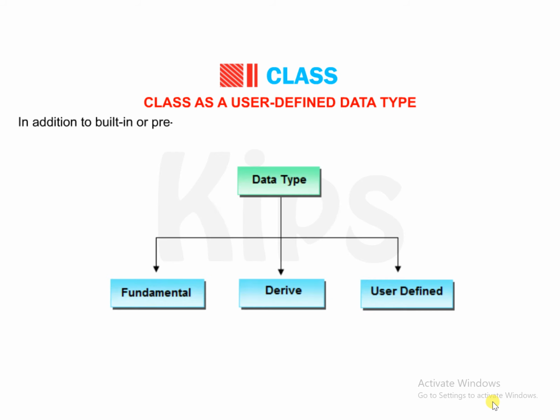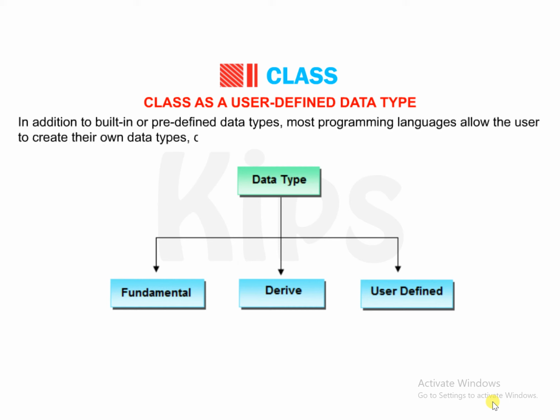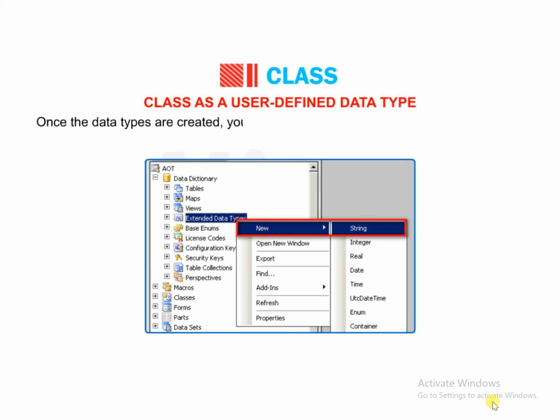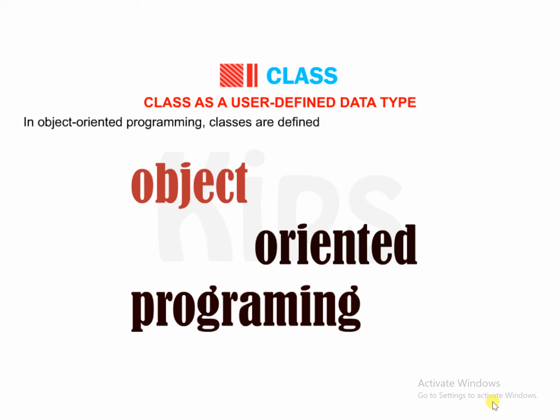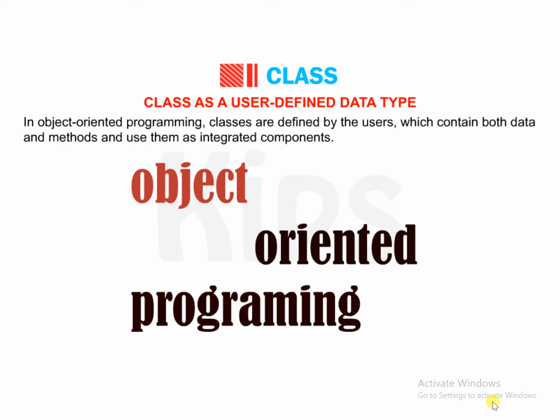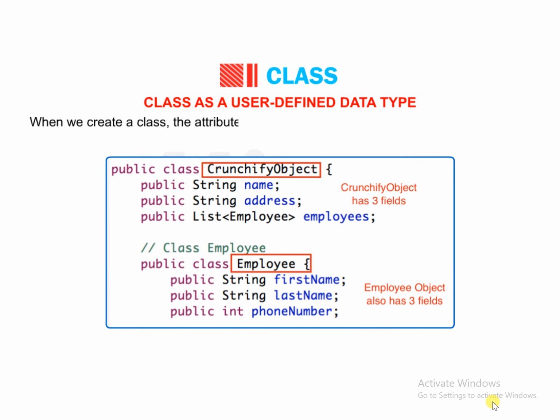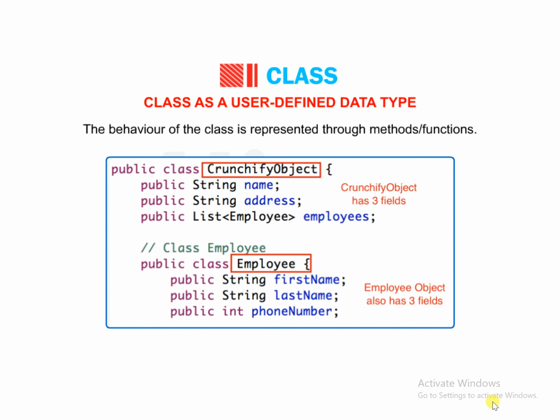In addition to built-in or predefined data types, most programming languages allow the user to create their own data types called user-defined data types. Once the data types are created, you can create any number of variables of the newly created data type. In object-oriented programming, classes are defined by the users, which contain both data and methods and use them as integrated components. When we create a class, the attributes are represented through data items that can hold values, integer, float, etc. The behavior of the class is represented through methods or functions.